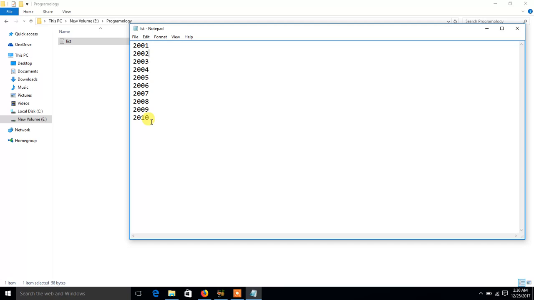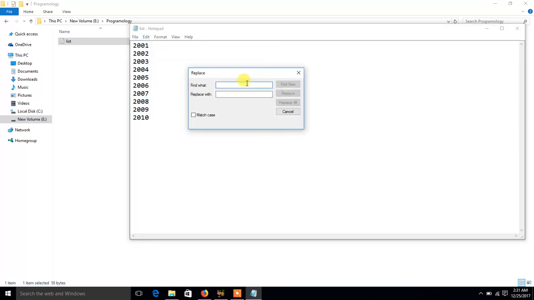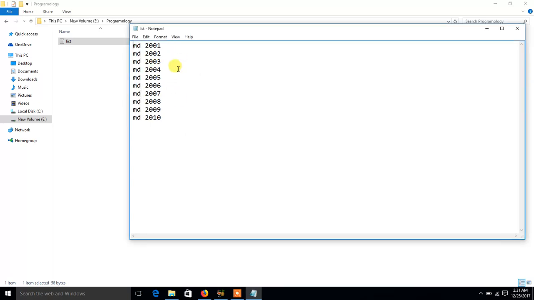It's very easy. First of all, you need to write MD before every text. Now shortcut to do this, it's very simple. Go to here, replace 20 with MD20, replace all. This is how you have to do. It was a shortcut way to write MD before every text.